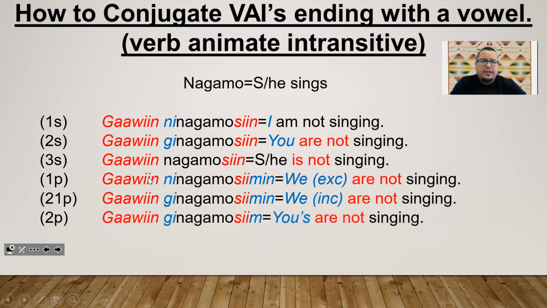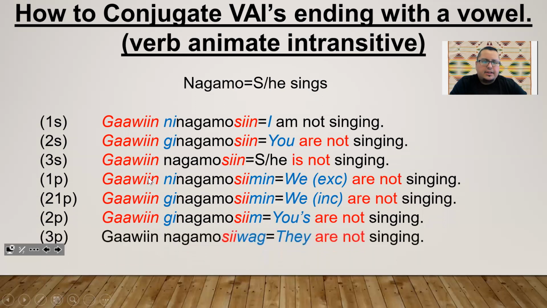Yous are not singing: gawin kinagamosim. And they, third person plural: gawin nagamosiwag. They are not singing.